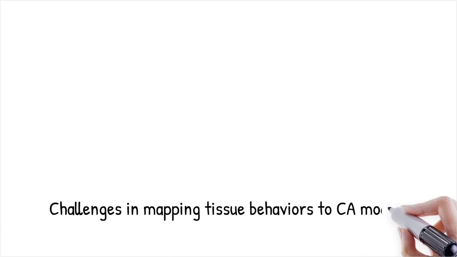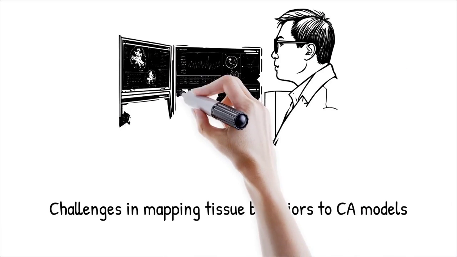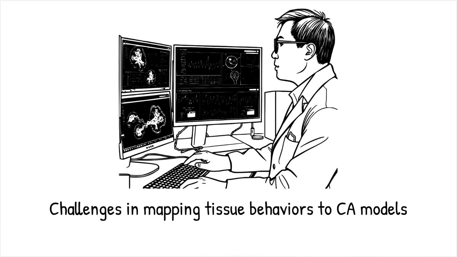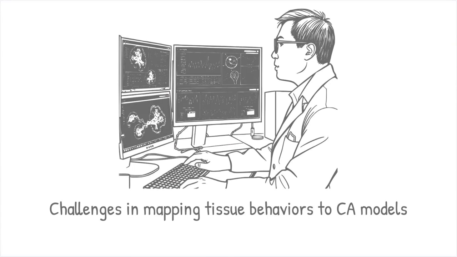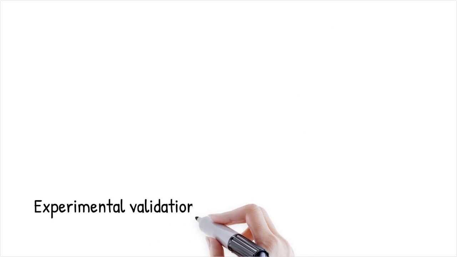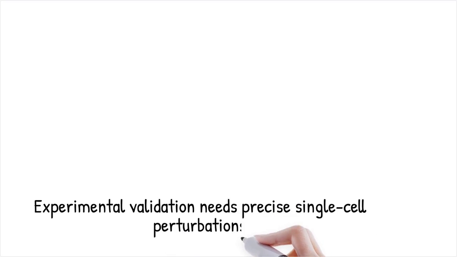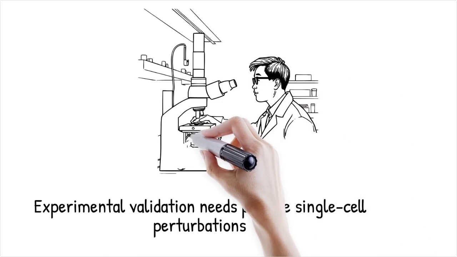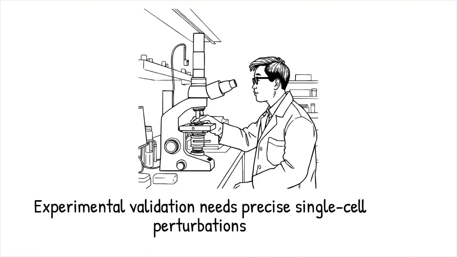Mapping complex tissue behaviors onto CA requires identifying the minimal rule set that reproduces observed patterns, a daunting inverse problem. Biological noise, cell heterogeneity, and stochastic gene expression complicate rule inference. Experimental validation demands precise perturbations at single-cell resolution and high-speed imaging to capture dynamic state updates. Bridging the gap between idealized CA and messy living systems remains a key challenge.